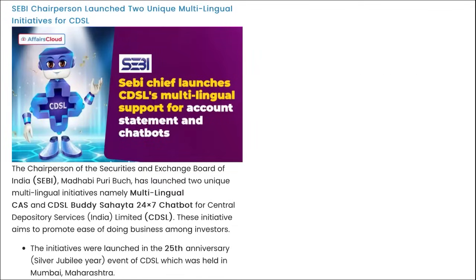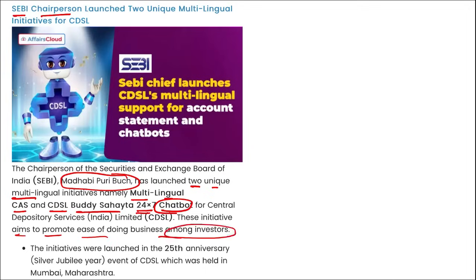Next is SEBI chairperson. Who is the chairperson of SEBI? Madhabi Puri Buch. She has recently launched two unique multilingual initiatives named Multilingual CAS and CDSL Buddy Sahitya 24 by 7, a chatbot. Right, these initiatives aim to promote ease of doing business among the investors, and these initiatives were launched during the 25th anniversary of CDSL.